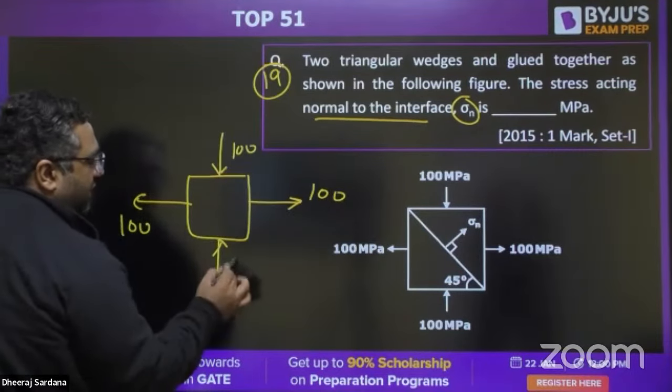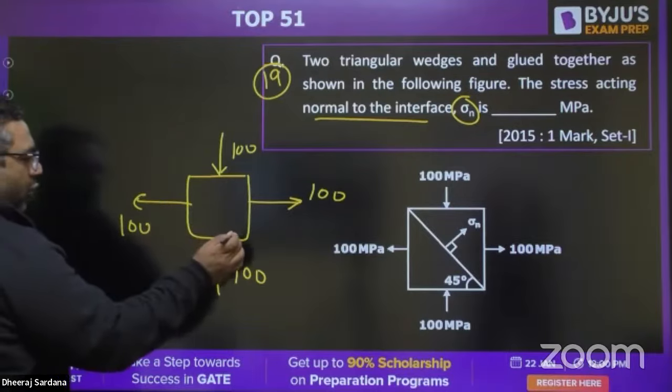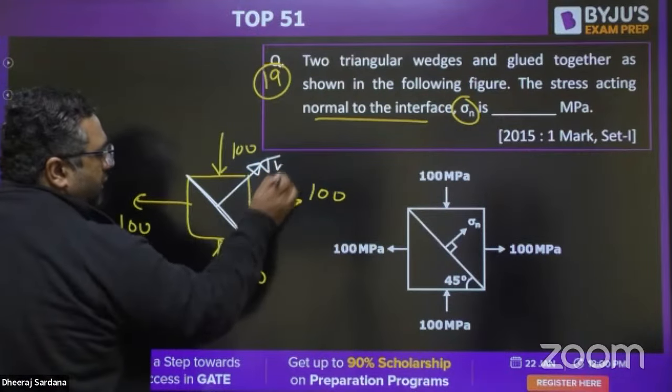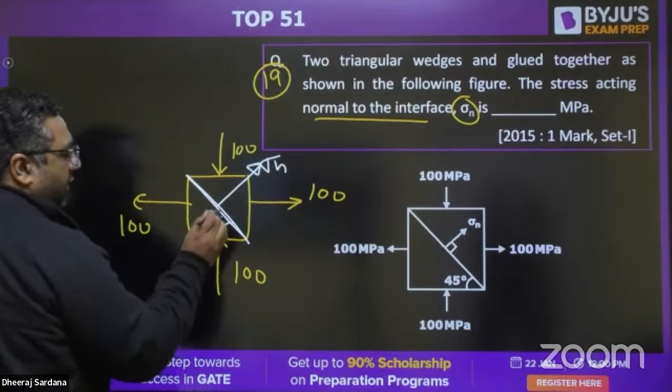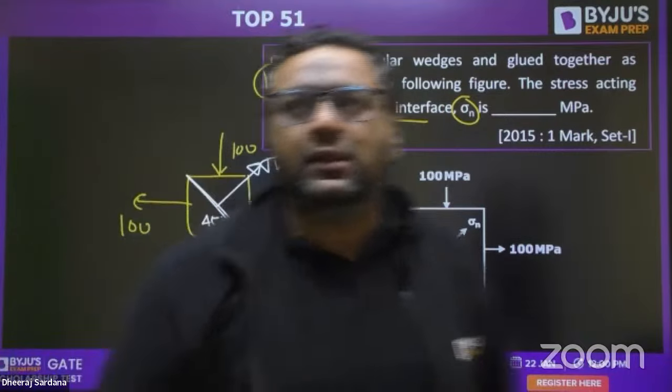For this case, what is this plane, and for that plane you need to find sigma n at an angle of 45 degree. Let's see how many people answer correctly. Please tell me, guys.